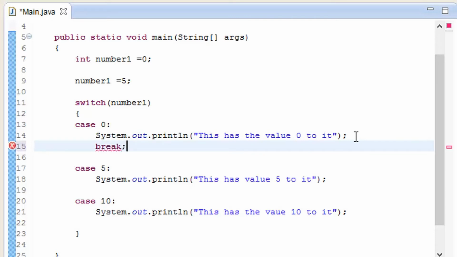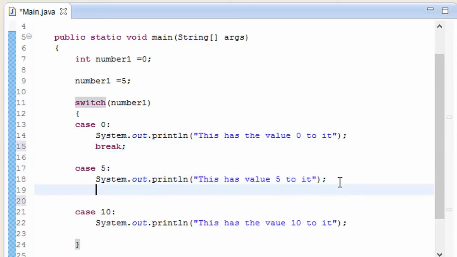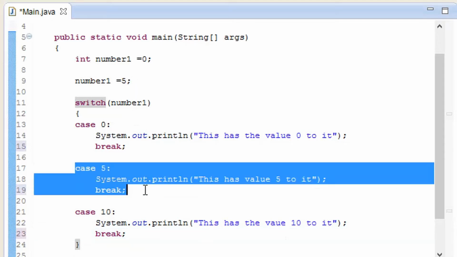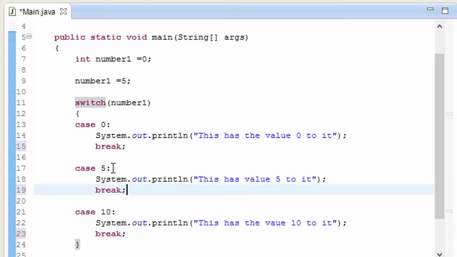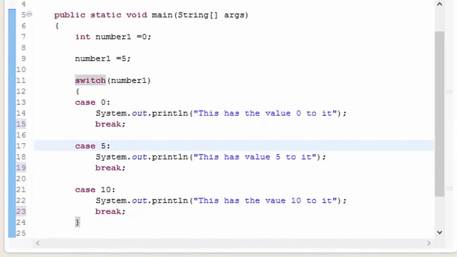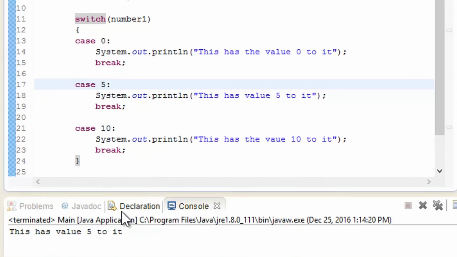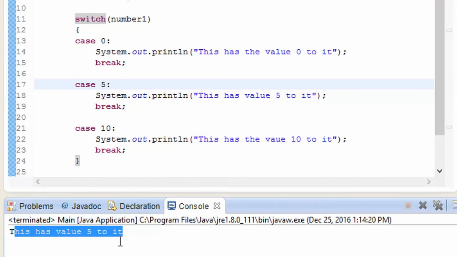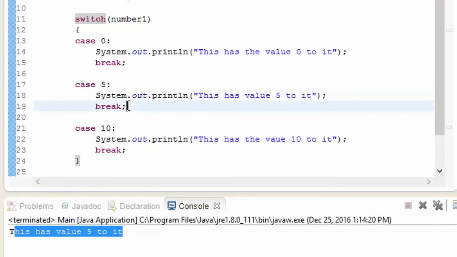Add break, close this one, here also break, close this one, and here also type break, and then close this one. Now, as the number 1 value is 5, it is going to find this out, and it is going to print what is inside case 5. So play it, and there you see that this has the value 5 to it, and it breaks over here.